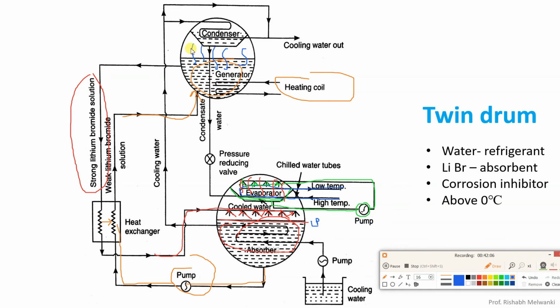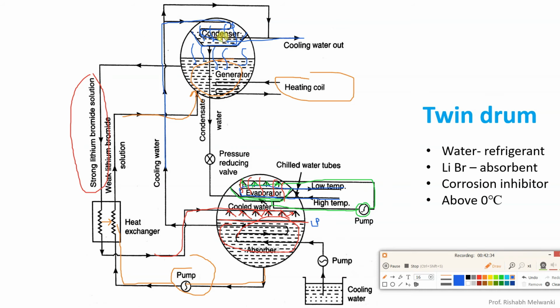Okay, now here we have water vapor. This vapor will rise to the top. Now this part, you can see, is the condenser. What will happen in the condenser? Here we have water vapor. It comes in contact with the cooling water. This is the chill water tube, condenser water tube. So the water will get condensed and it will be collected in this tray.